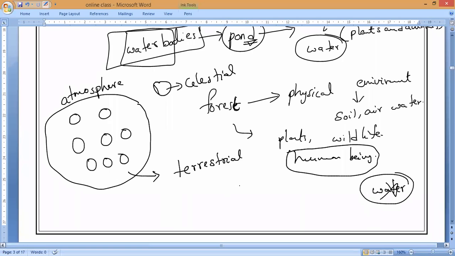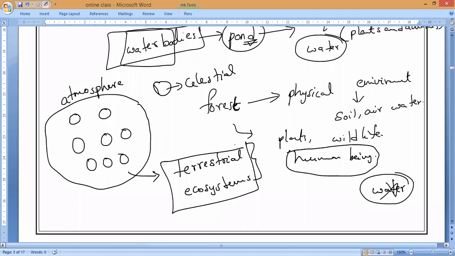Like that, ecosystems like deserts, grasslands, forests, crop fields, mountains, all this we used to call terrestrial ecosystems. What do we call them, guys? Terrestrial ecosystems, or also we can call them land-based ecosystems. Please, all of you notice it.